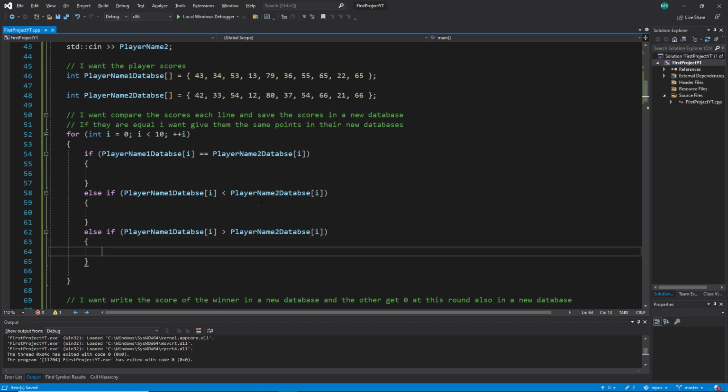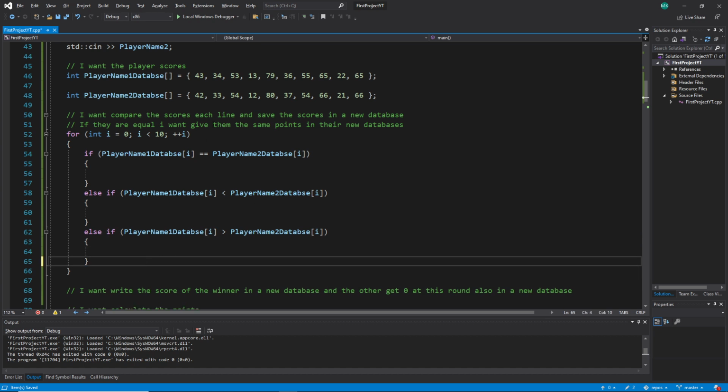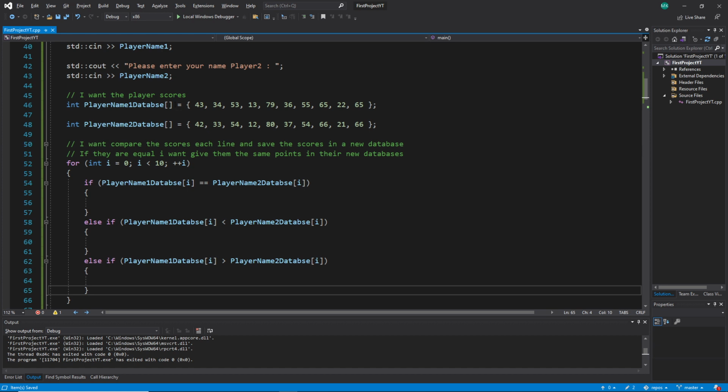So we saved this so far, and what we are going to do now is, we have not defined what it is doing and how. We have just made a structure here, which means this will go through this, and then it will do something if these numbers are equal. It will do something if this player number 1 is less, and it will do something if the player number is bigger. So that's the point here.